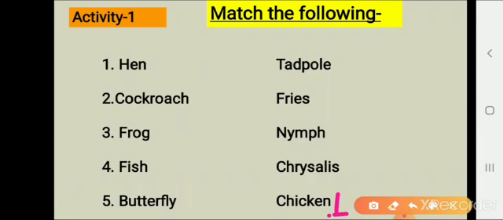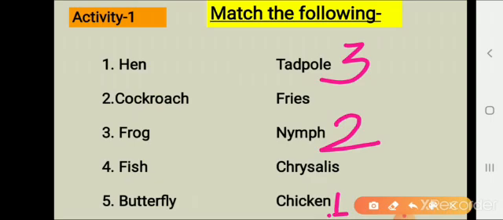And number three, adult cockroach. So, nymph. Frog. Do you remember the frog life cycle? Number one was eggs, number two was tadpole, and the third one is our adult frog. So, tadpole.